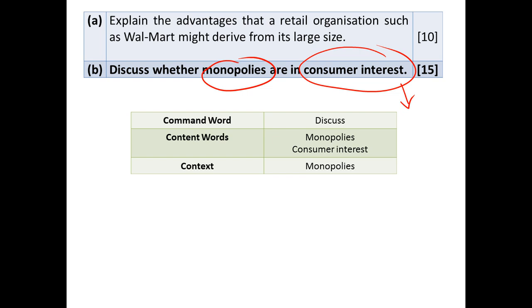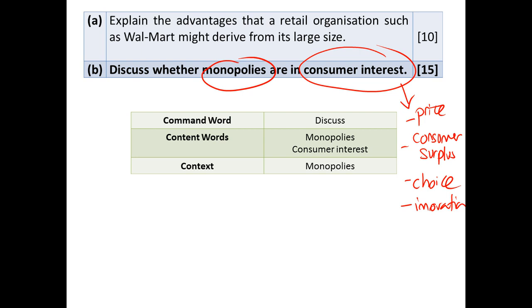What is the consumer concerned about? Concerned about pricing, concerned about consumer surplus, correct? About choice, right? About innovation.